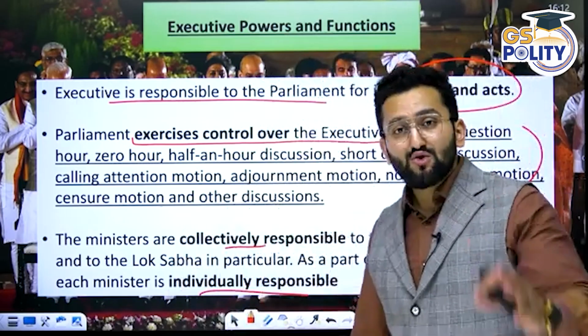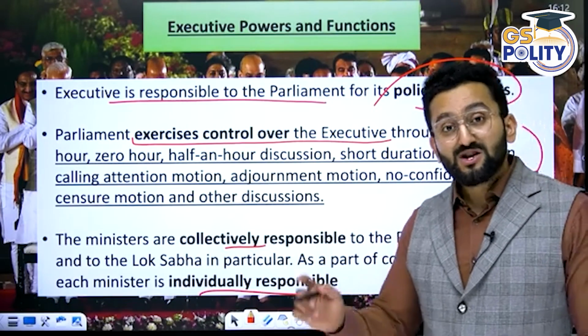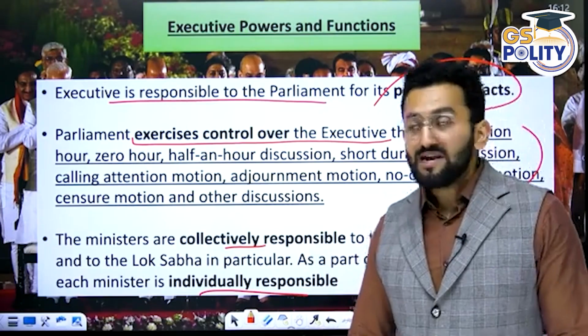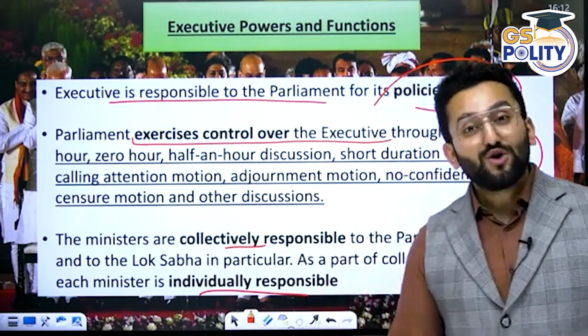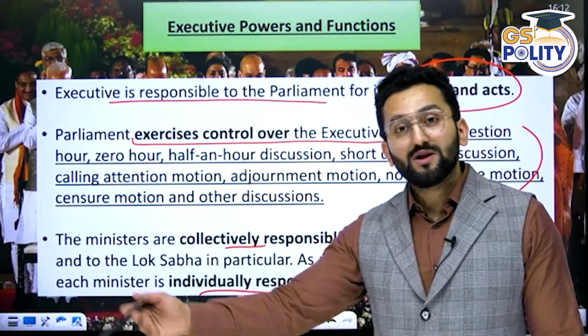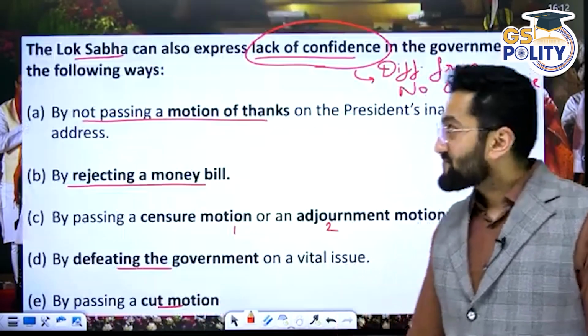So it means you can ask a question from a specific minister and the minister has to answer you, right? In this way, the legislature is keeping control over executive policies: what you have done in the 6 months, what you have done for this section, right?